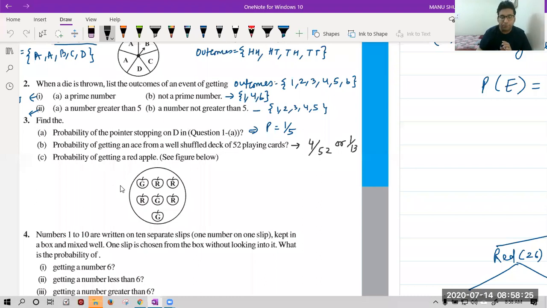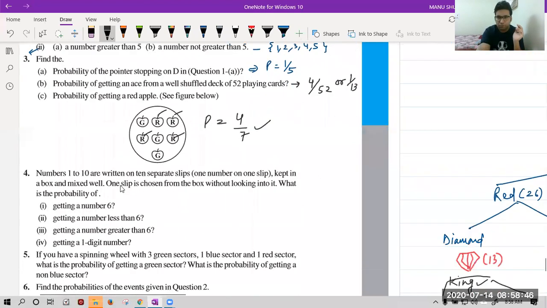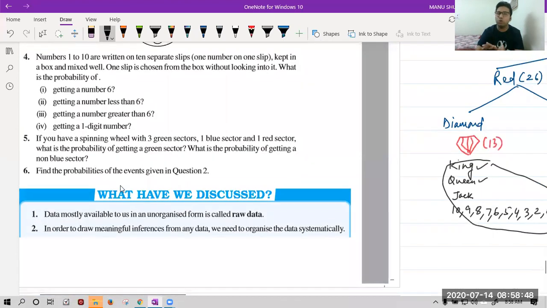Sure, correct. So we have total 4 cases which are favorable. So we will say probability is 4 upon total number of cases, that is 7. Yes, correct. 4 upon 7. So we have got the correct answer. I hope it is clear to all of you. Now let's see question number 4.